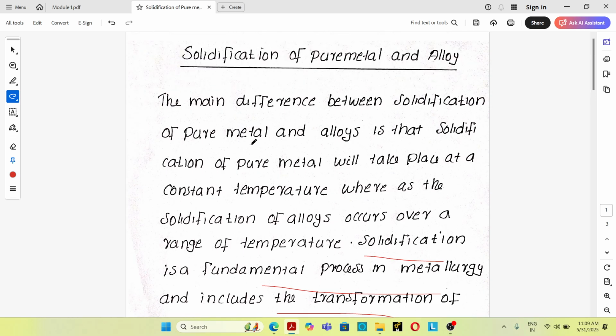Solidification of pure metal will take place at a constant temperature, whereas the solidification of alloy occurs over a range of temperature. So that's the difference between the solidification of pure metal and alloy. Solidification of pure metal always takes place at a constant temperature, whereas solidification of alloy always takes place over a range of temperature.